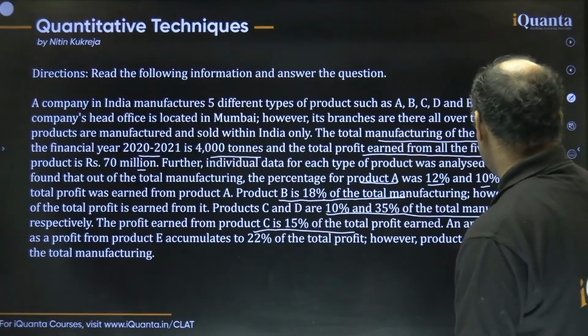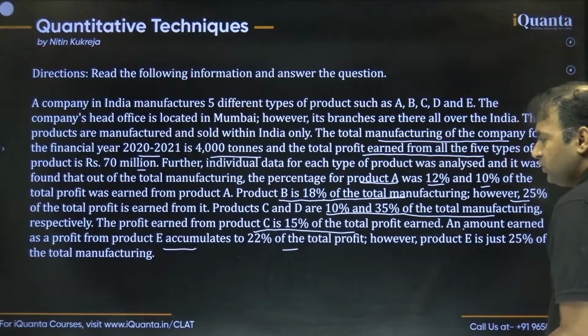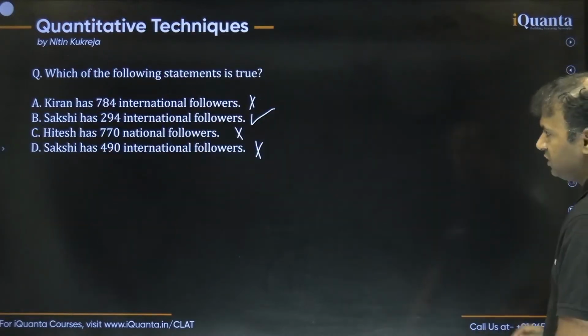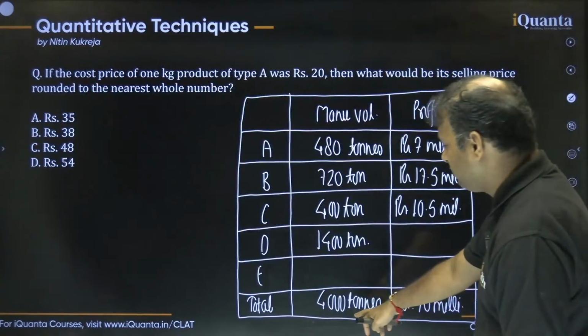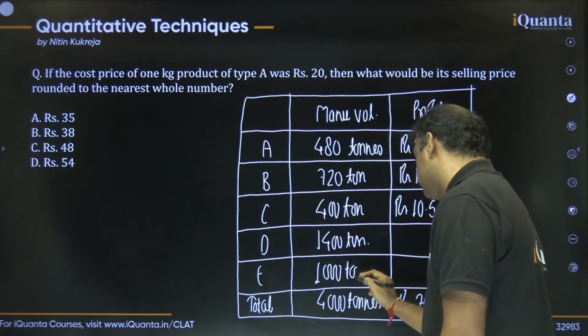Now they are saying that the amount earned as profit from product E accumulates to 22% of the total profit, while the manufacturing is 25%. Let's work on the manufacturing first. So manufacturing is 25% of this, should be 1,000 tons. All right, should be 1,000 tons.